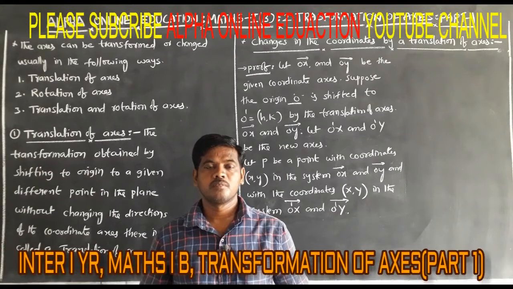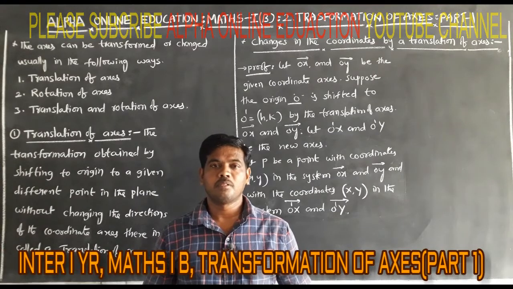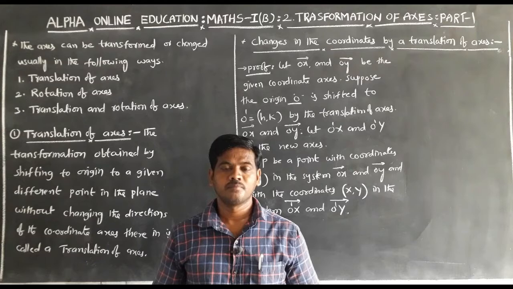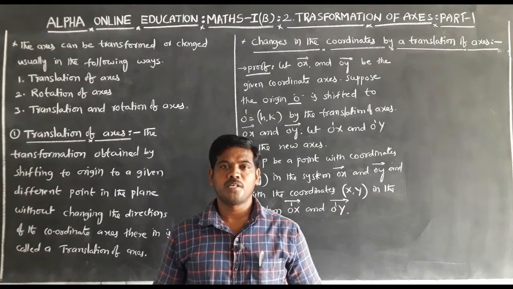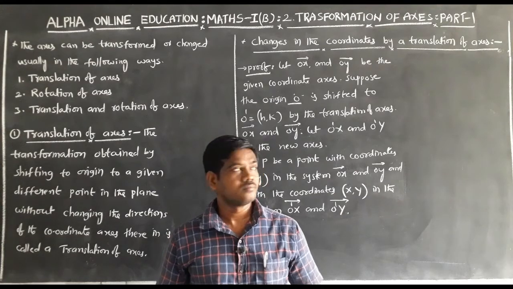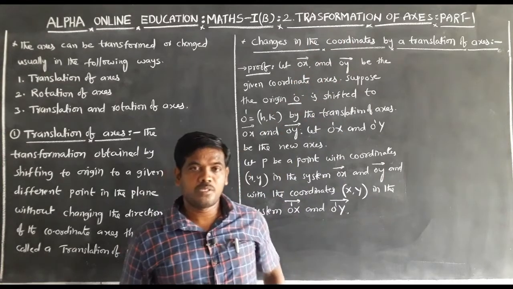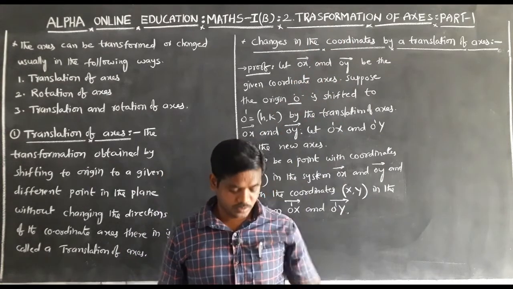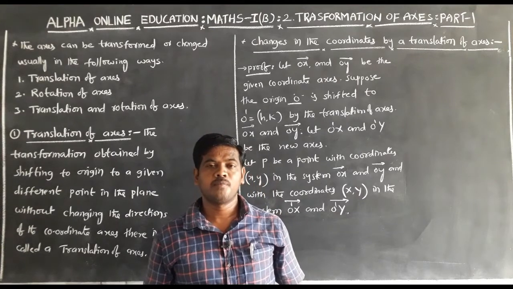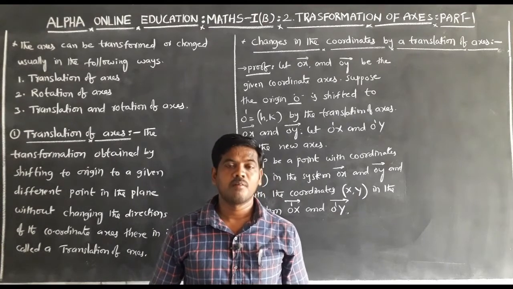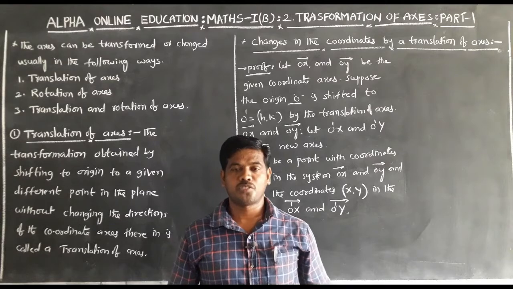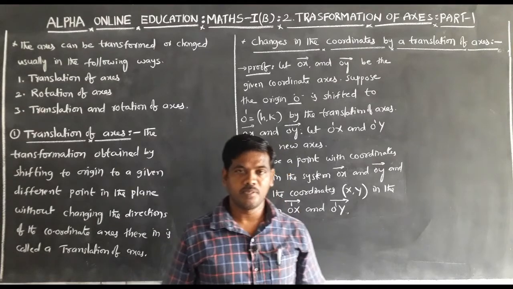We start second chapter, Mathematics 1B: transformation of axis. This chapter's total weightage is 4 marks. Only one question, a 4 marks question. Today we discuss the